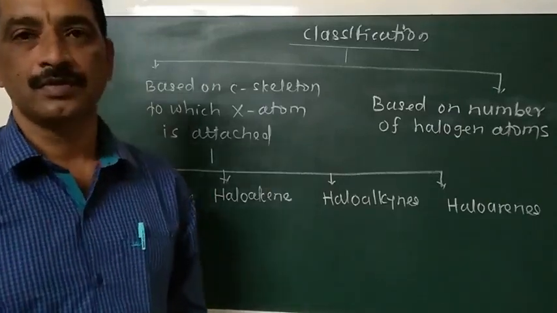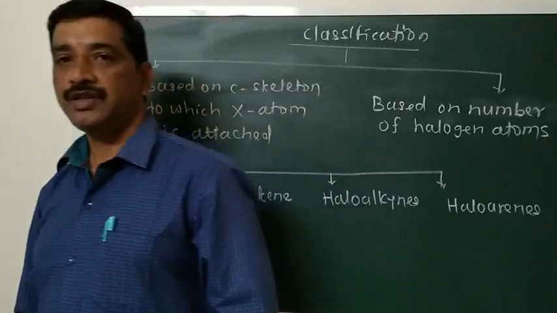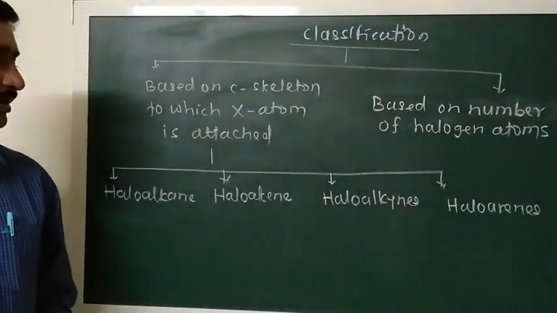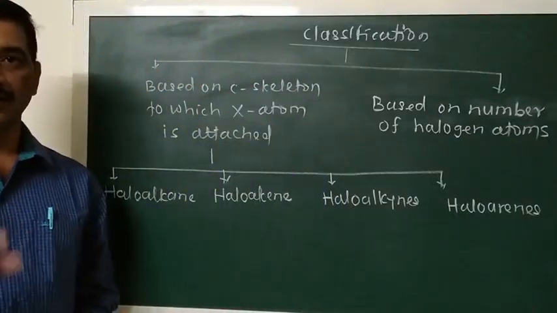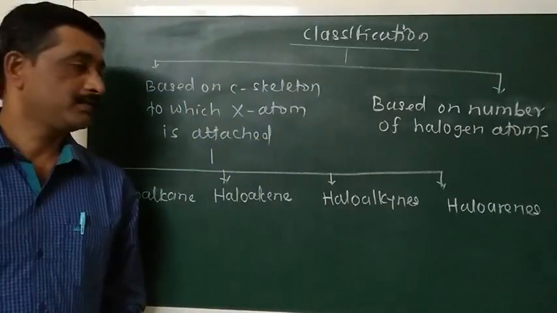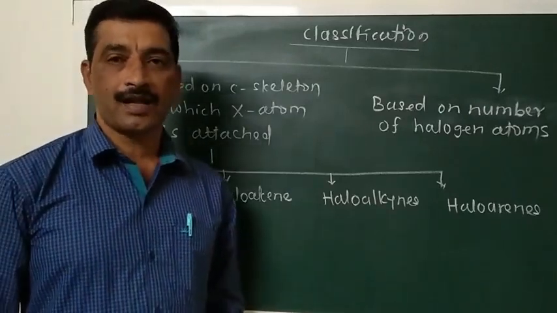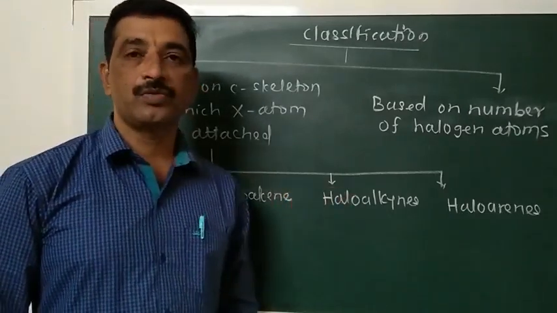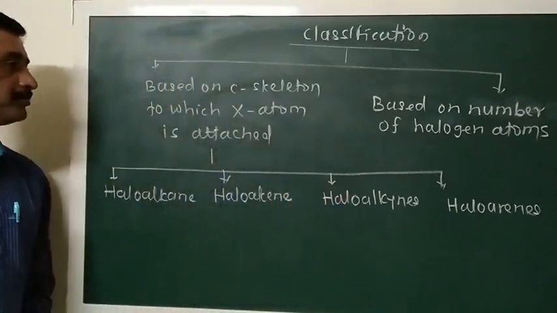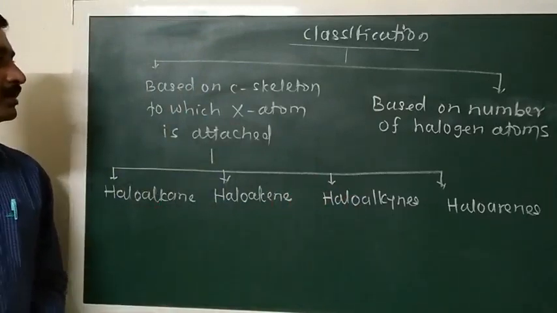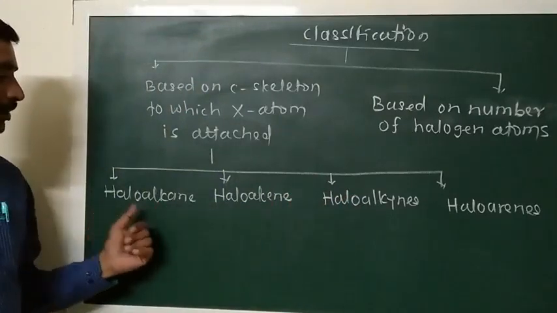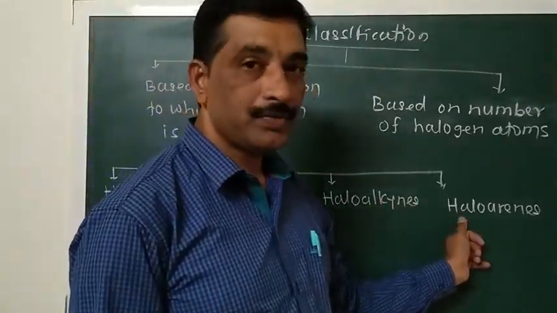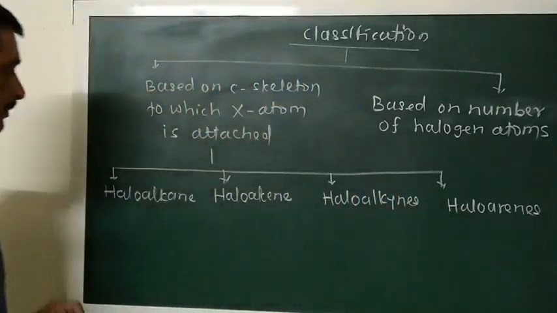In alkenes, the carbon atoms are bonded with each other by double bonds. There are one or more double bonds present in alkenes. So alkenes contain a carbon-carbon double bond skeleton. In alkynes, a carbon-carbon triple bond is present. So based upon to which carbon skeleton the halogen atom is attached, they are classified as haloalkanes, haloalkenes, haloalkynes and haloarenes. Let us consider them one by one.